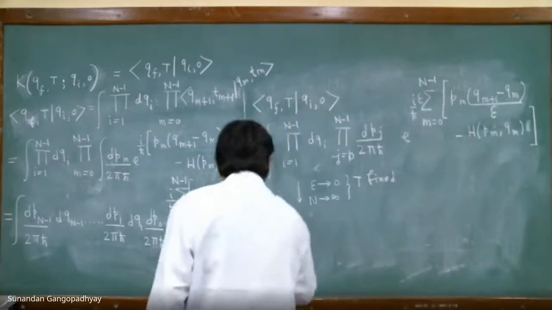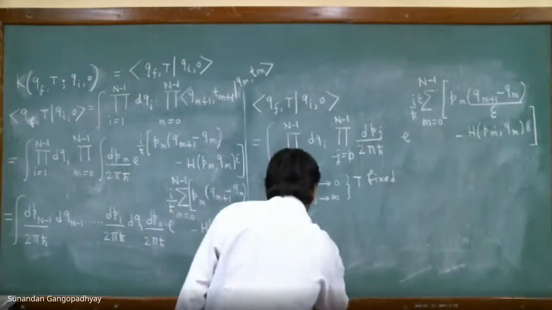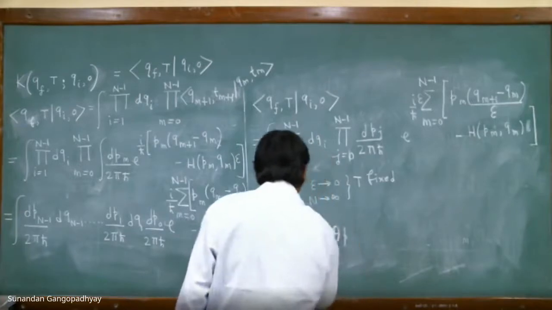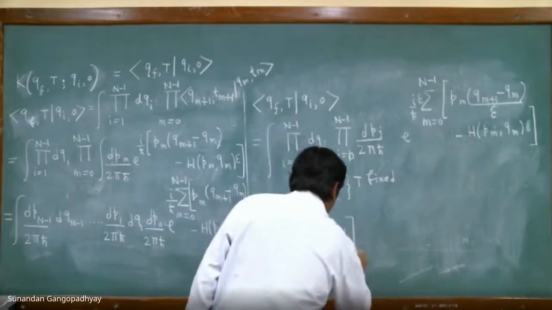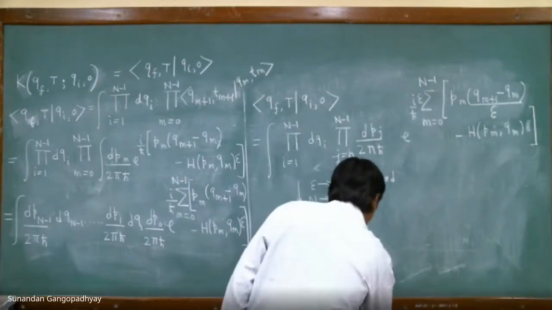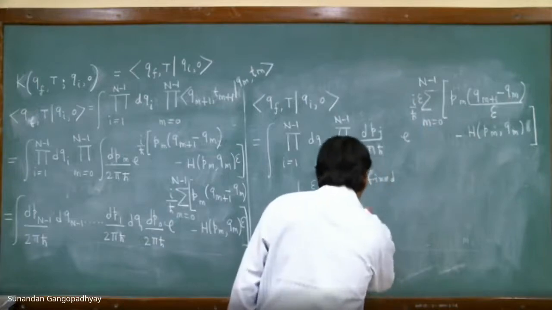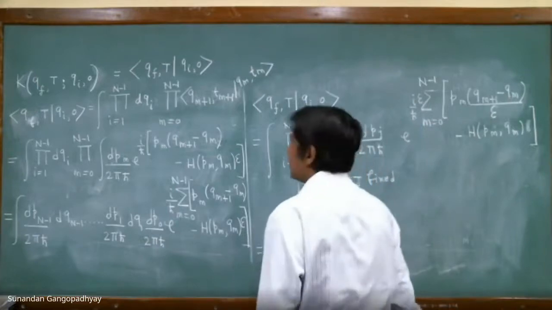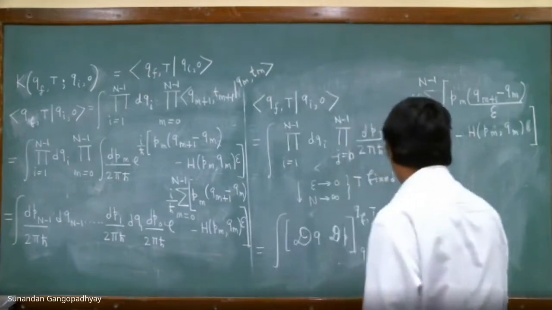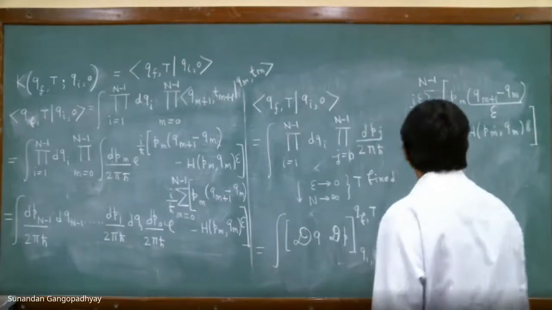In this limit, I can formally write this expression as the following: dq, dp, ui 0. This is qf comma t. This is exponential i by h bar.